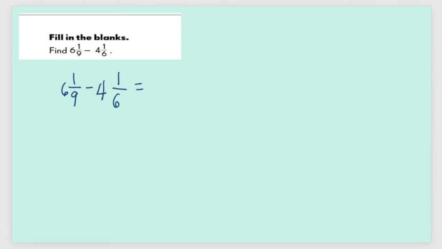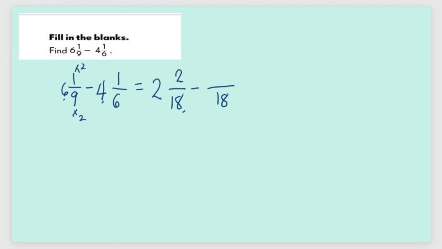First step, let's subtract the whole numbers. 6 minus 4 is equal to 2. Now let's take a look at the fractional parts. Since they are unlike fractions, let's rename them as like fractions. So what's the common multiple of the denominators 9 and 6? It's 18. So let's use that number. 9 times 2 is equal to 18. So 1 times 2 is 2.